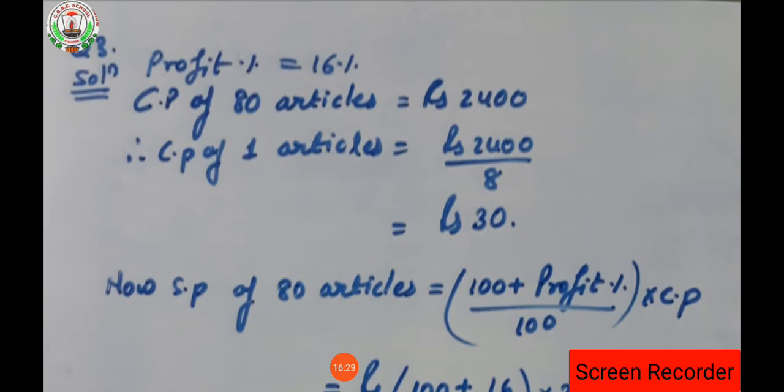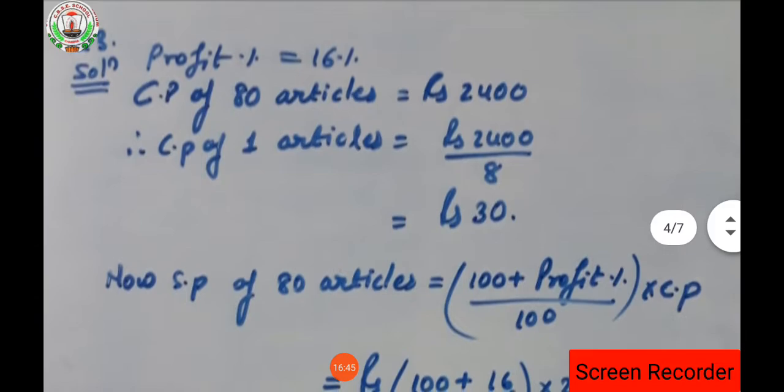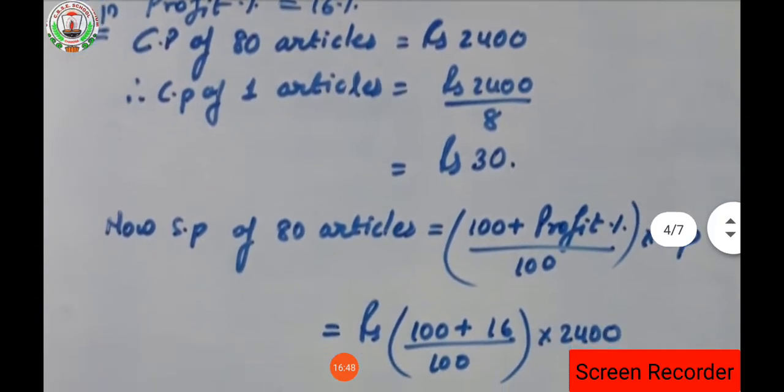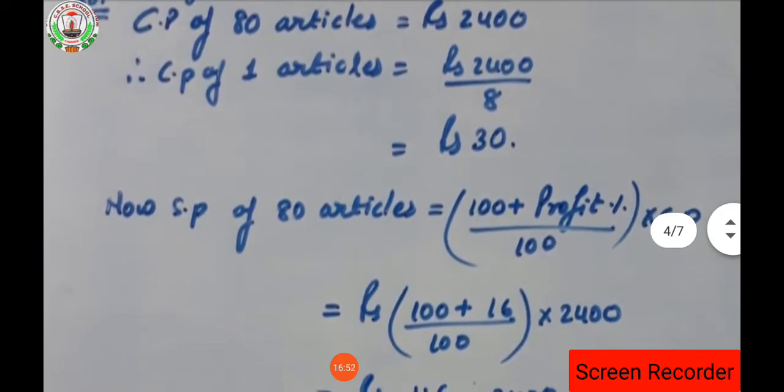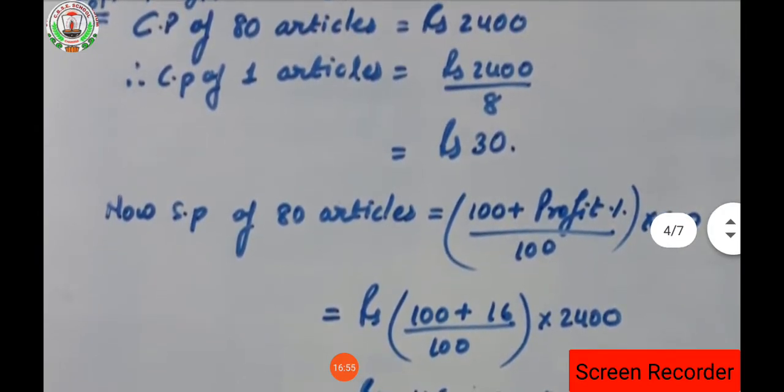Clear? So the profit percent gained by the shopkeeper is how much? 16% is the profit of the shopkeeper. And the cost at which he purchases the articles, that means the cost price of 80 articles, is rupees 2400. Now, for finding the cost price of one article, what are we going to do? We are going to divide it by 80, then only we will get the cost price of one article, isn't it?